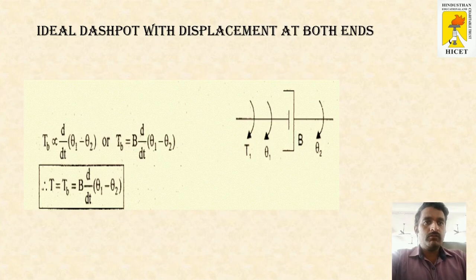In case 2, it will be movable at both the ends. So just replace theta by theta 1 minus theta 2. So my final equation for case 2 in dashpot is Tb is equal to B into d by dt of theta 1 minus theta 2.